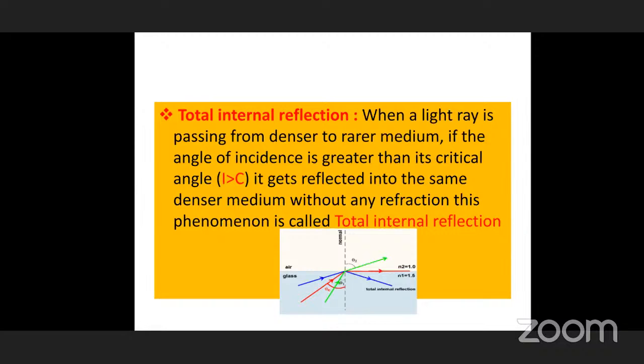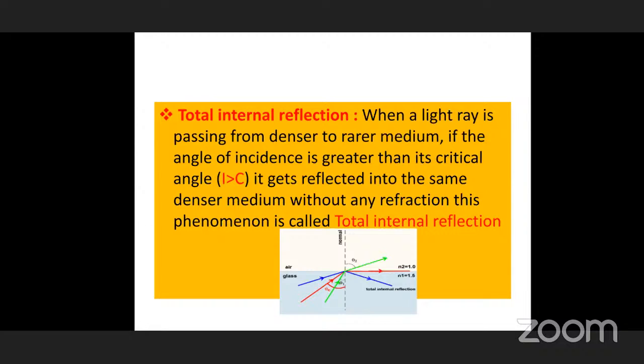And the red ray, you can see, passes along the interface between the denser and rarer medium. Then what is the refracted angle now? It is exactly 90 degrees in the rarer medium. So the red colored angle inside the denser medium is the critical angle. That's why it is represented as theta c.